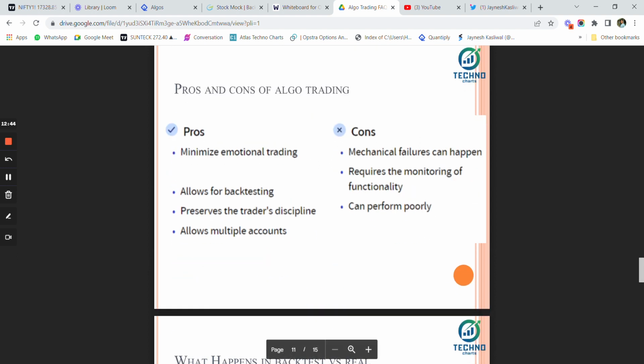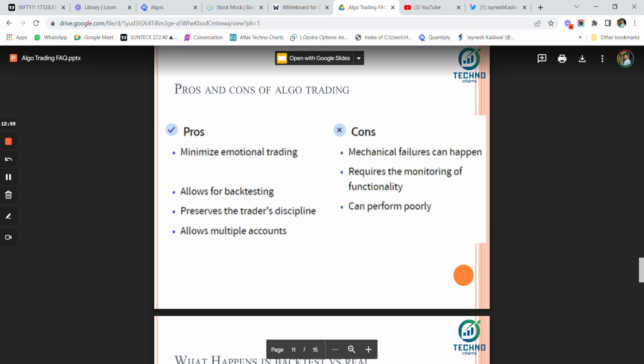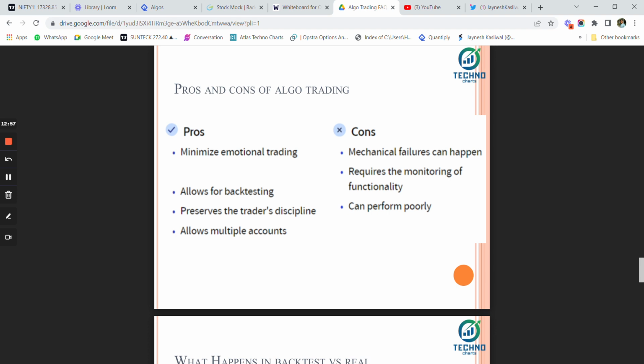Now, what are the pros and cons of algo trading? Pros of algo trading are it would help you to minimize emotional trading. It allows you backtesting. Basically, you can backtest a strategy and then deploy it. It preserves the trader's discipline. So this means that you do not overtrade. You try to stick to the system, and you do not apply your brains in the market hours. Rather, you use your brains after the market hours to backtest systems or to develop new systems.